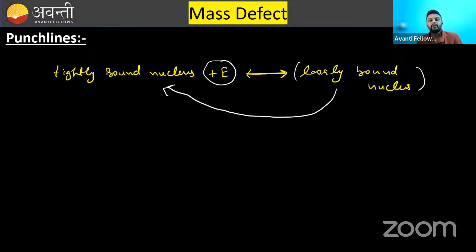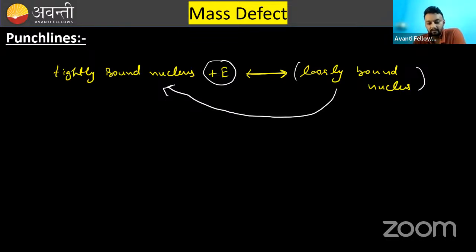This is the basic phenomena of nuclear fission and fusion. That's why energy is released in the fission and fusion. Loosely bound nucleus converts to tightly bound nucleus and some energy is released. The reverse arrow that I have shown is the phenomena of nuclear fission and fusion. The nuclear bomb, hydrogen bomb, everything works on this principle. So remember this line.